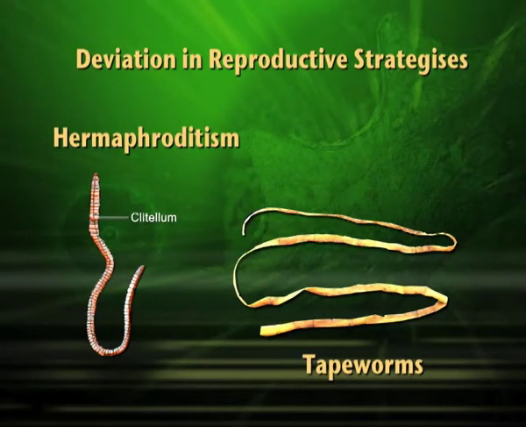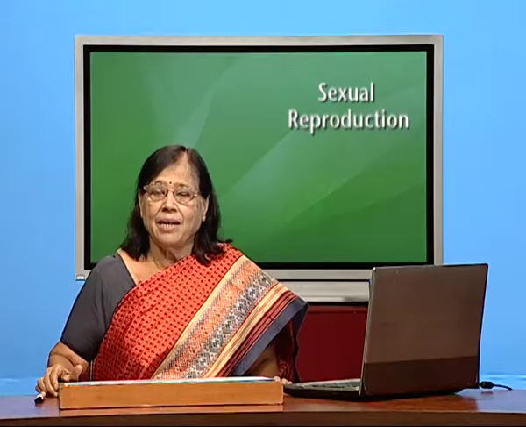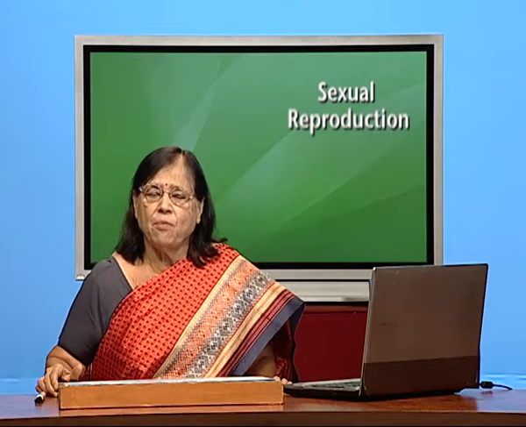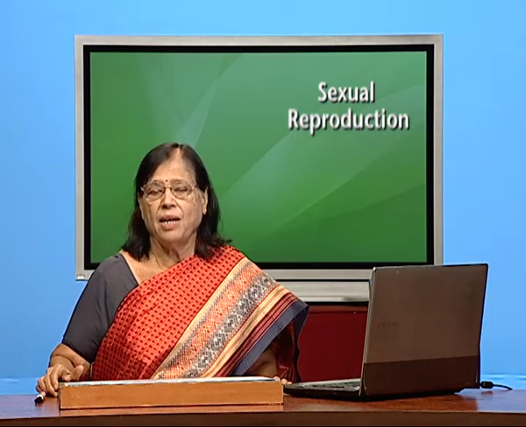But when we talk of sexuality, it started as early as paramecium, that is a single cell organism. So, you can understand the beginning of sexuality is even in the unicellular organism, though it became functional only in higher, bigger individuals. Coming back to earthworm, it is an example of hermaphrodite, and tapeworm, which we sometimes have in our alimentary canal, is another example of hermaphroditism. In case of tapeworm, it is made up of many segments and each segment is a full individual having testis and ovary.